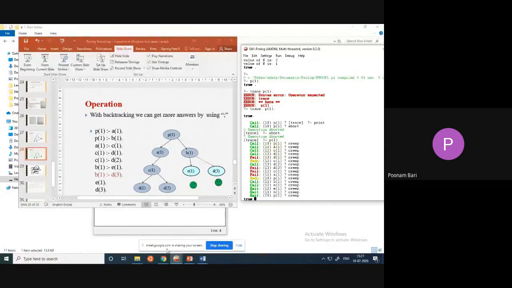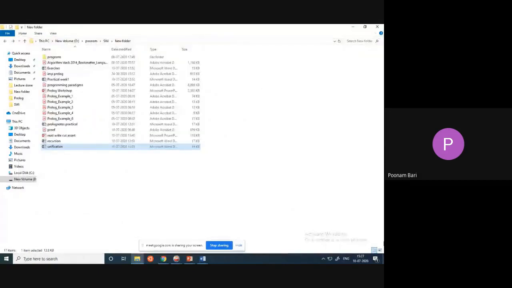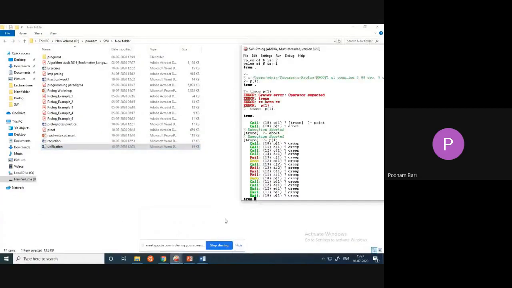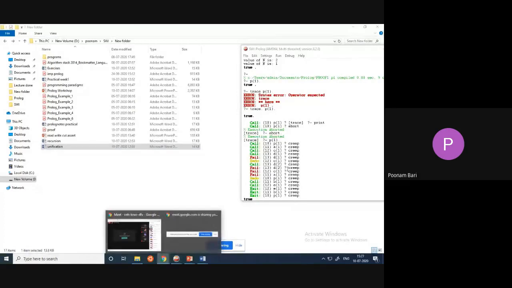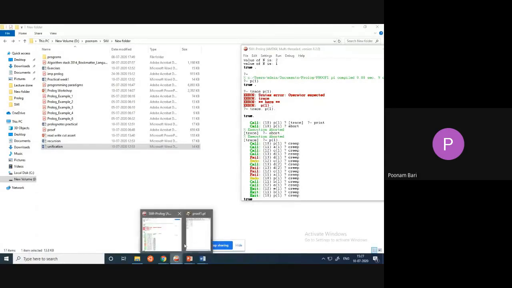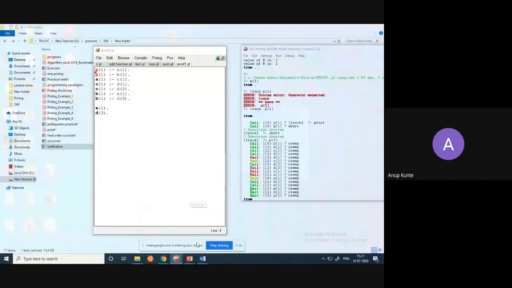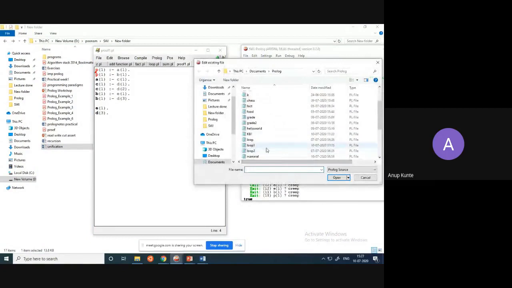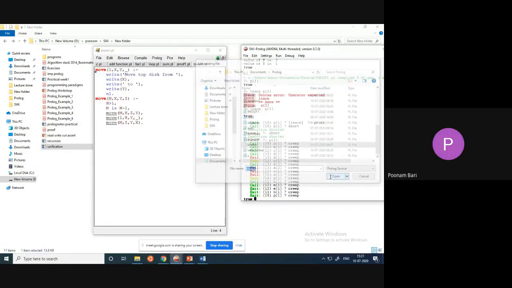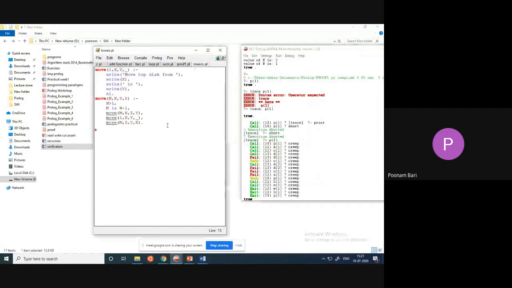One more program that I wanted to show is Tower of Hanoi. You can take Tower of Hanoi in the practical session. Everyone knows Tower of Hanoi, I think.